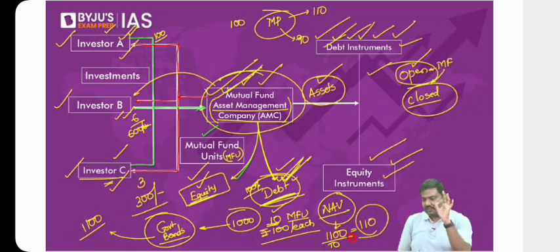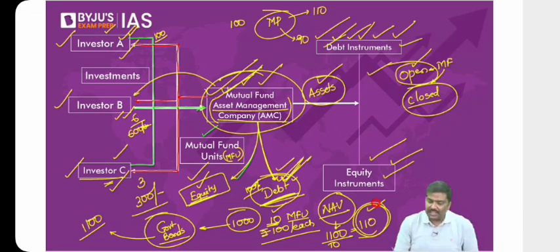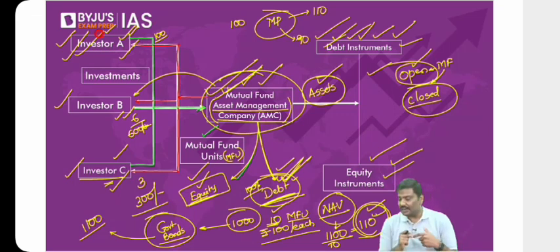Per unit of the mutual fund will be 110. Of course, they will deduct certain charges, which is called the charges or expense ratio, and they will return this 110 after deducting to the investor, and they will take the mutual fund unit. This is how the mutual funds will work.